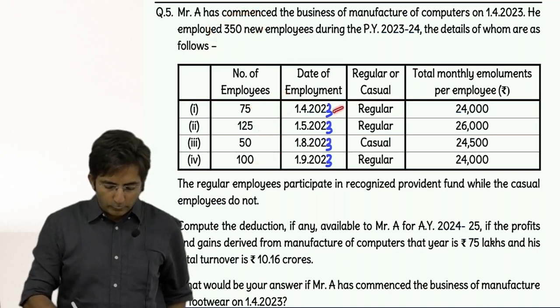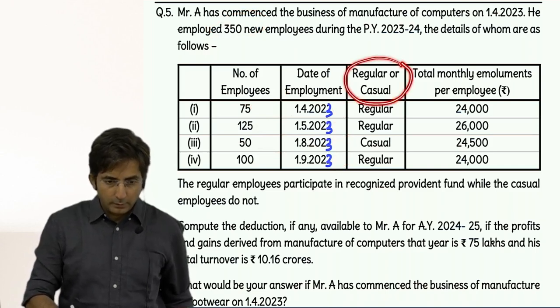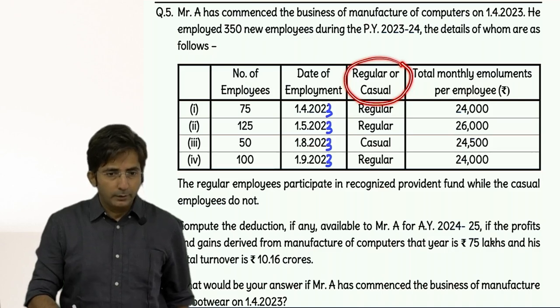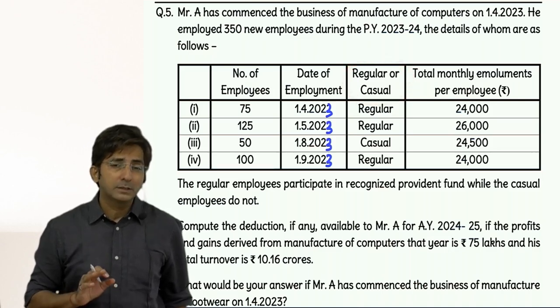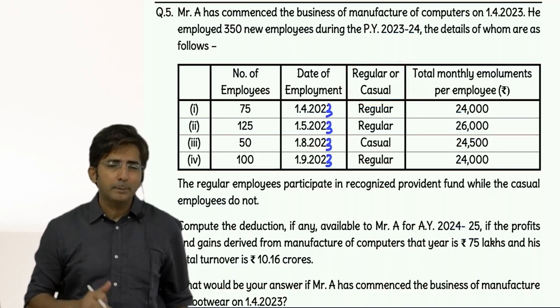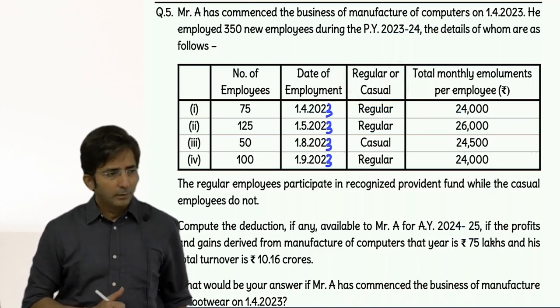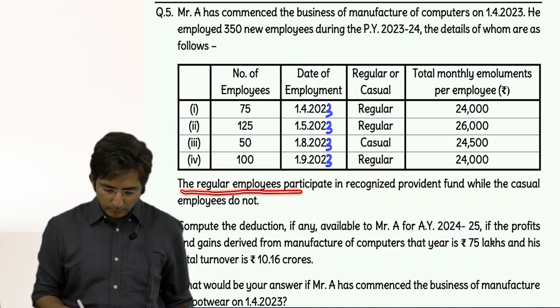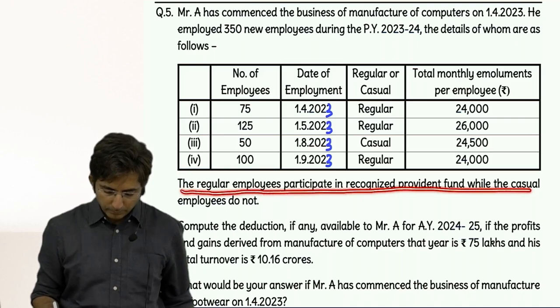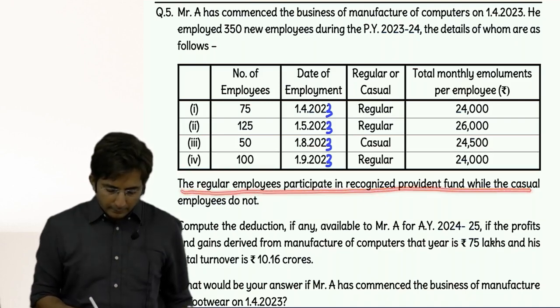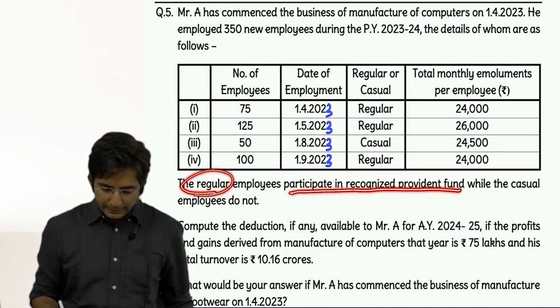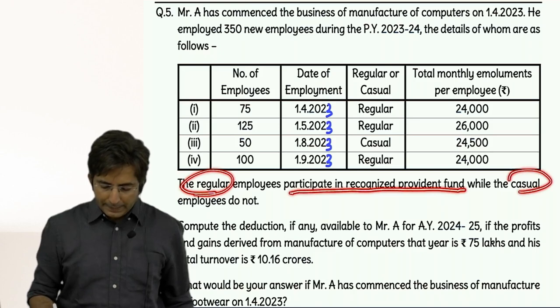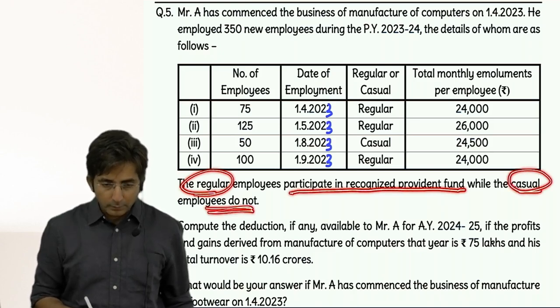And this is the date of joining. And then regular employee or casual employee. You know, I told you government wants a permanent staff, not a casual temporary employee. So see, here they have written, read this sentence below. Regular employees participate in recognized provident fund while casual employees do not.